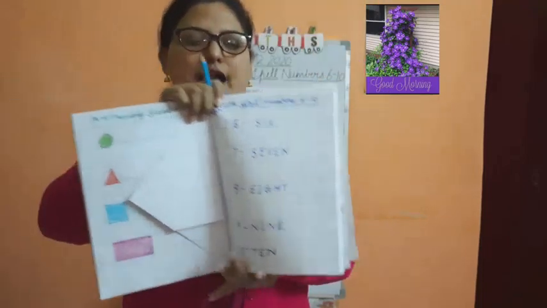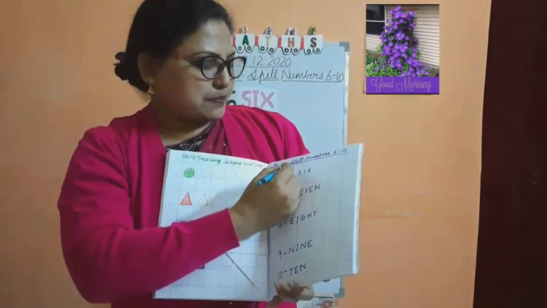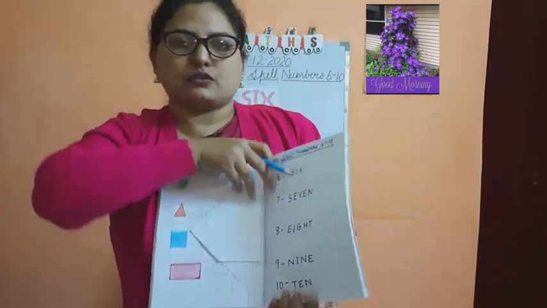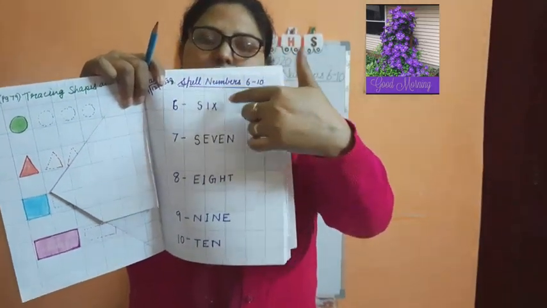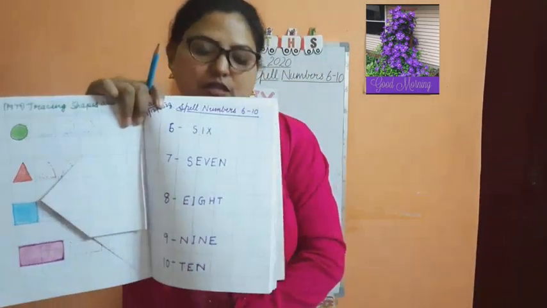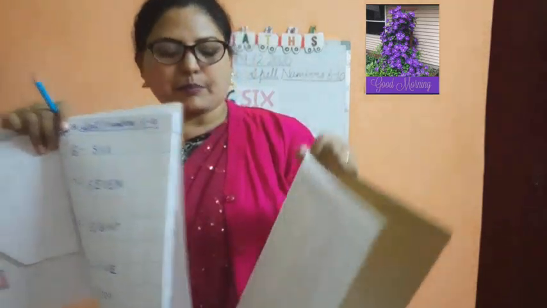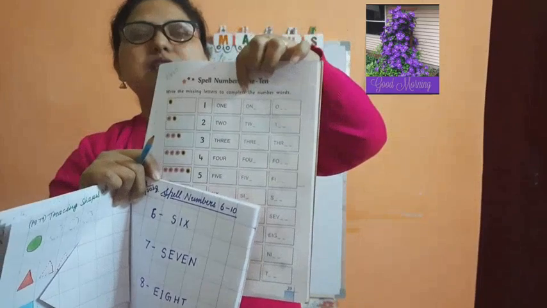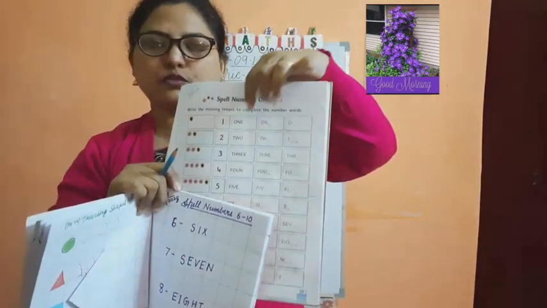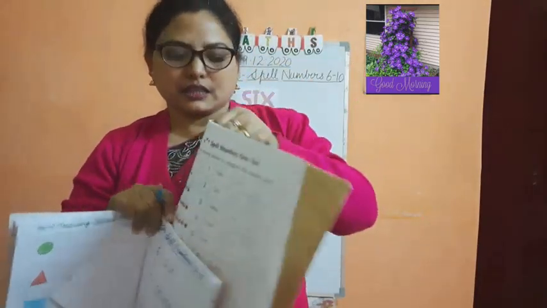Okay. So I have written here spell number 6 to 10. You also have to write from book. You can see spell number 6 to 10. You can see the page number. Here it is written spell numbers 1 to 10. But you have to write 6 to 10. Okay. In the copy.